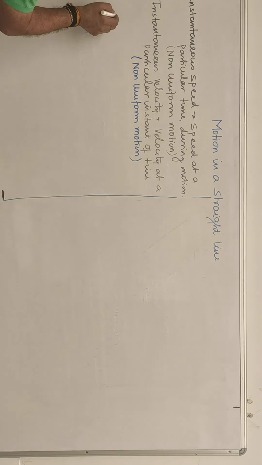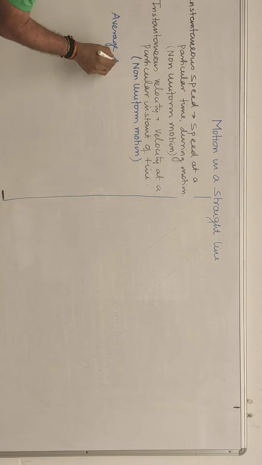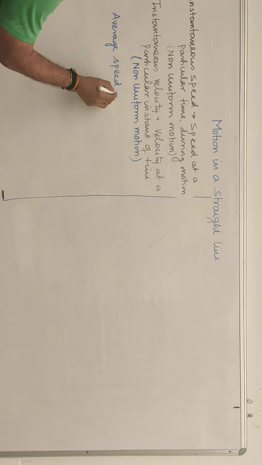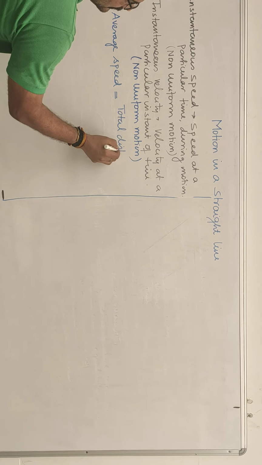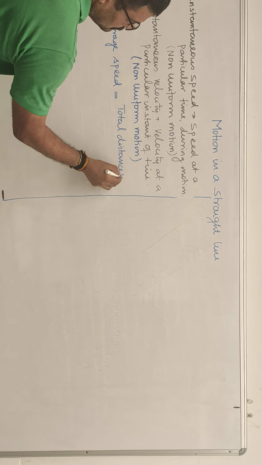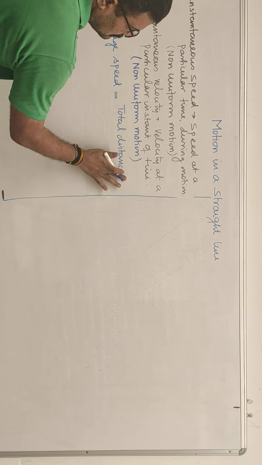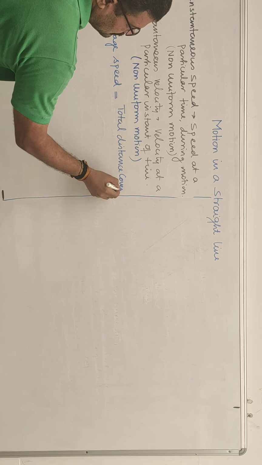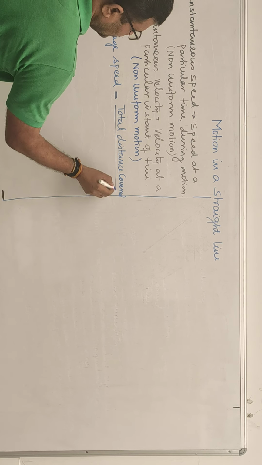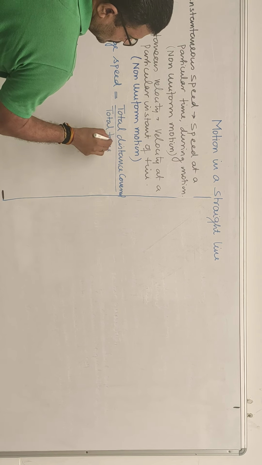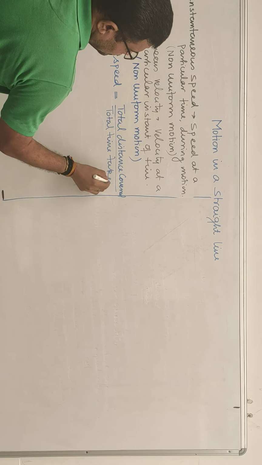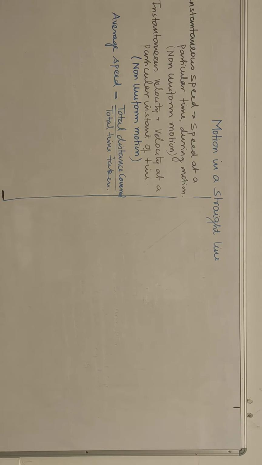What is average velocity or average speed? Average speed is total distance covered upon total time taken by the object.